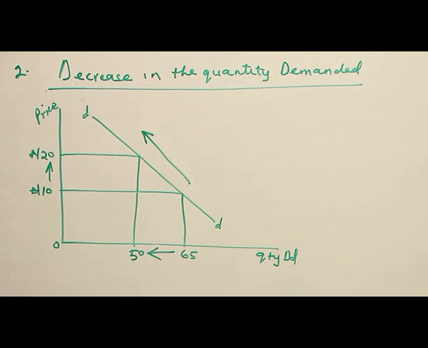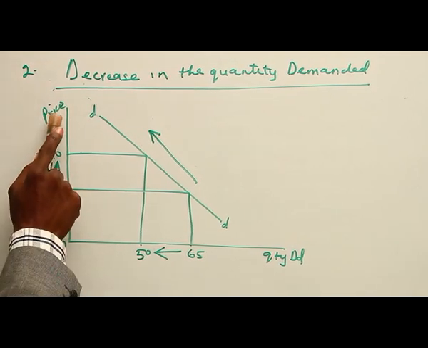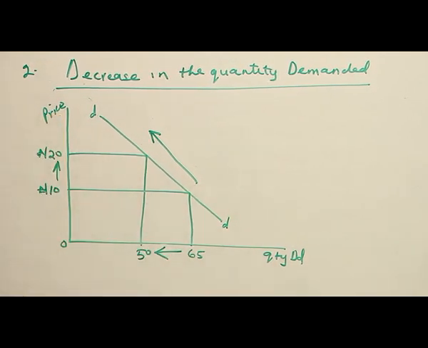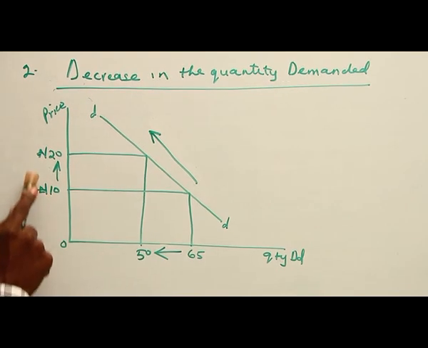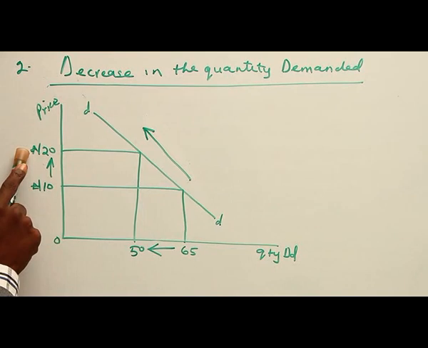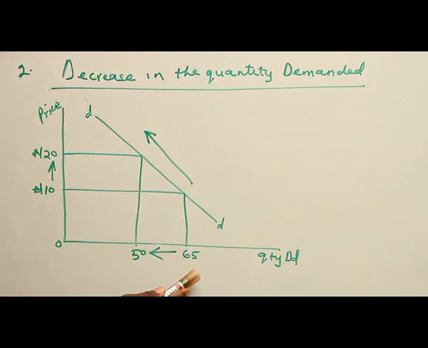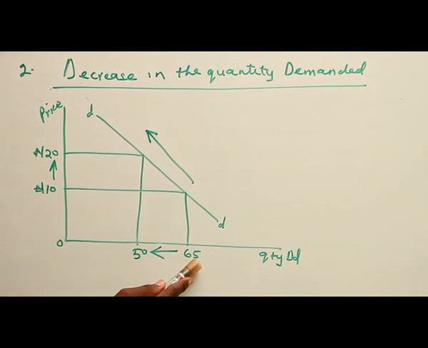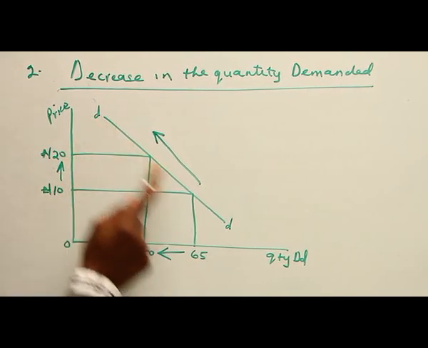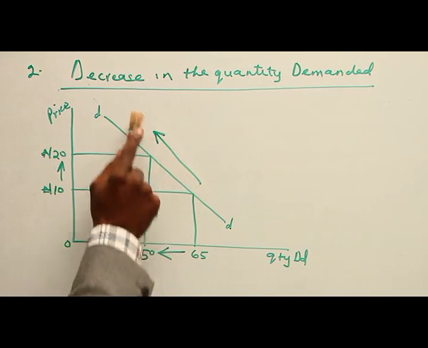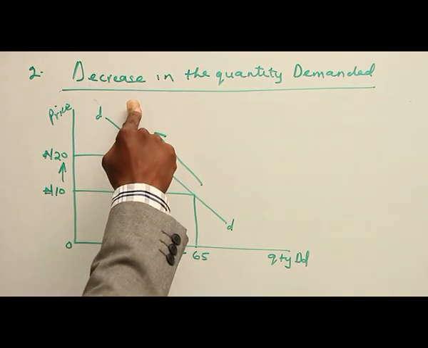From the diagram above, this is the price axis, this is the quantity axis. And we can see our price moving from 10 naira to 20 naira. But coming to the quantity axis, we observe that quantity demanded decreases from 65 to 50. And the demand curve happens to be downward sloping.